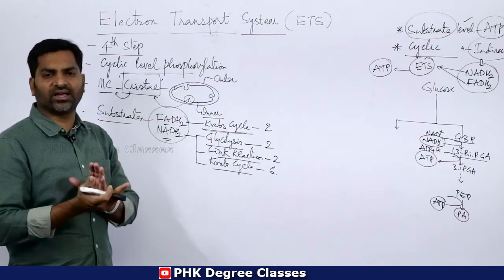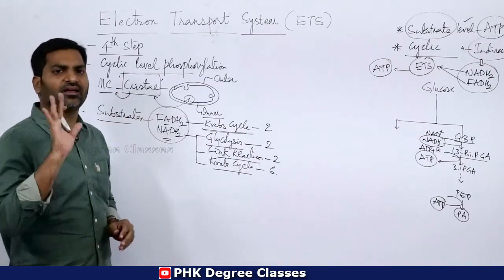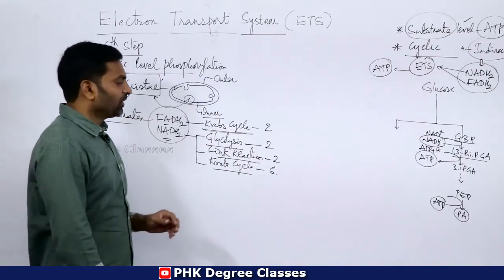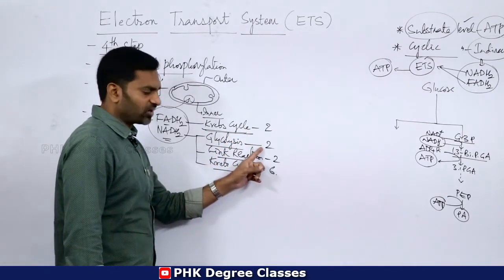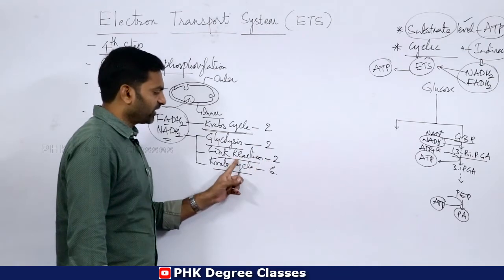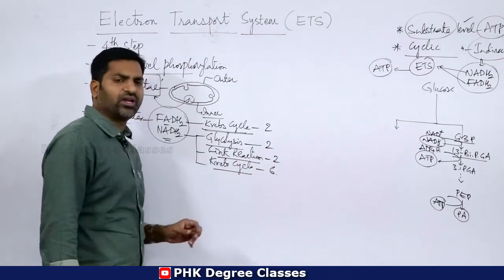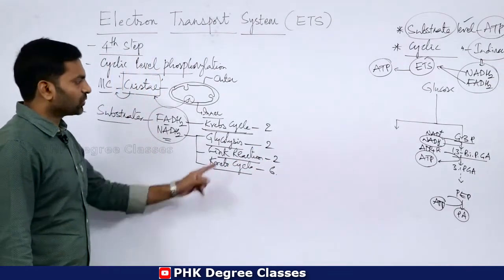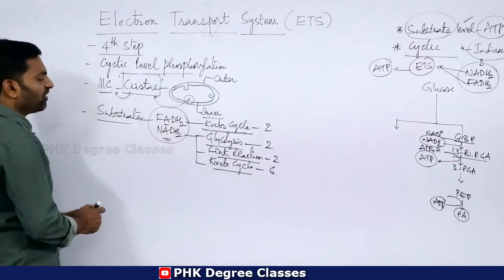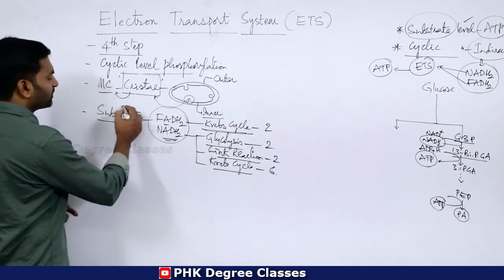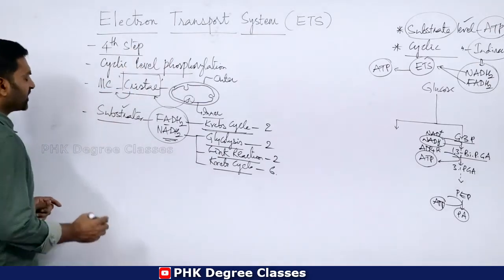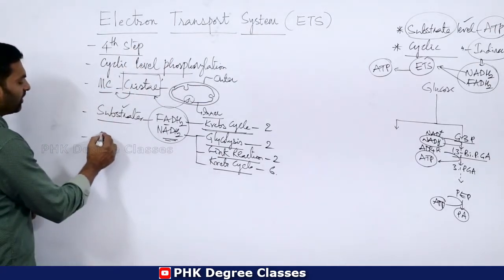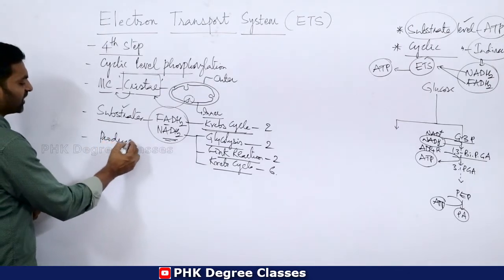Another acetyl CoA yields another 3 NADH2 molecules. Clear? So 2 FADH2s, 2 NADH2s in glycolysis, 2 NADH2 in link reaction, 6 NADH2 in Krebs cycle. Okay, so all these compounds are the substrates for electron transport system. Clear? Then come to products, or you can say end products.